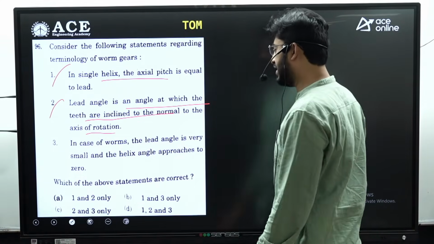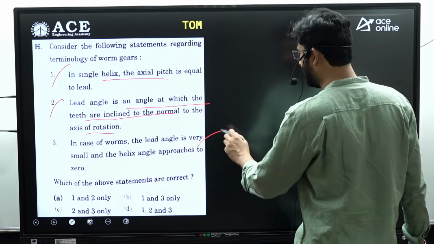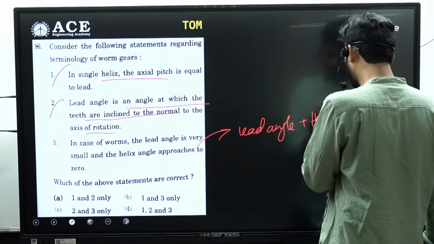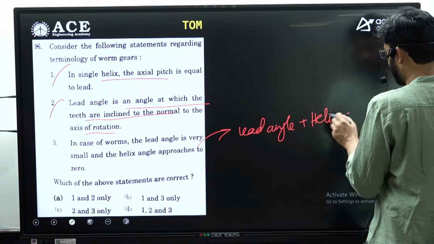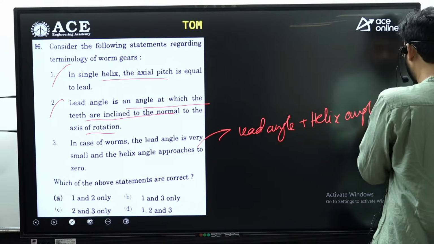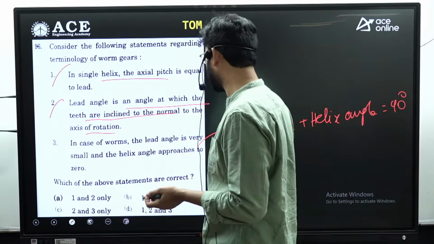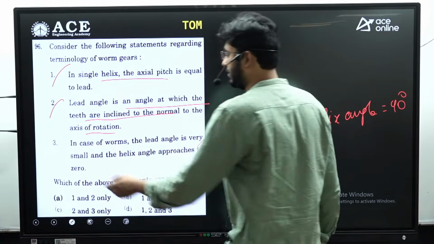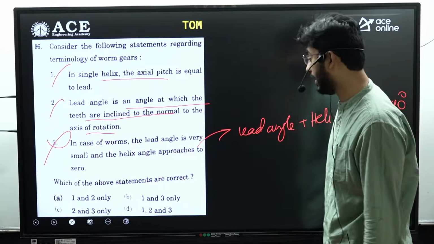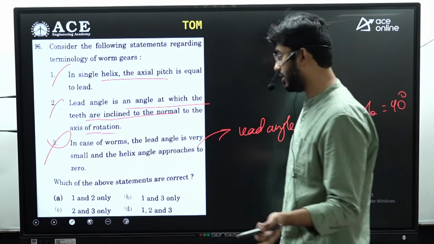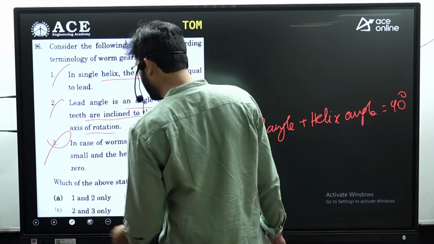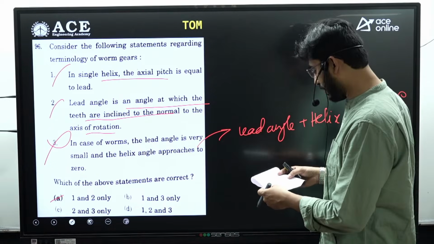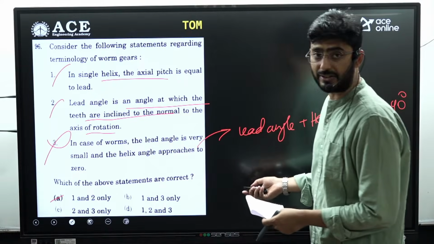Even this is correct. In case of worm gears, the summation of lead angle and helix angle is equal to 90 degrees. Now here there is a possibility that lead angle could be small, but helix angle approaching 0 is not at all possible. So statement C is incorrect. Check the options which are containing statement C. B, C and D are wrong ones, and only option A is containing statements 1 and 2. So for the 96th question, option A is the answer.